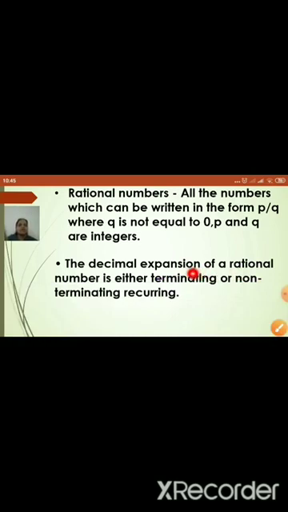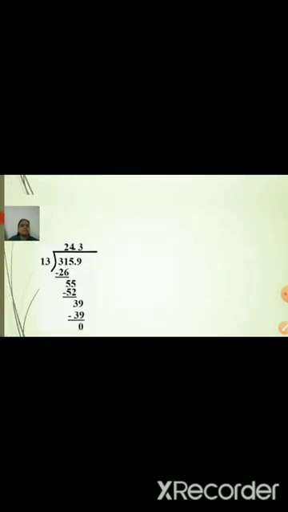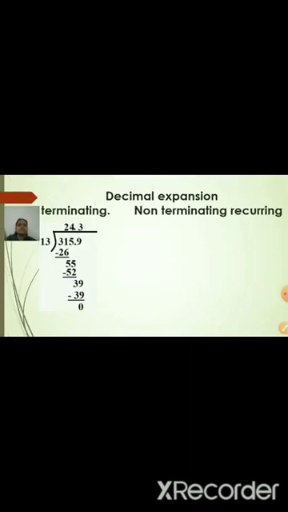So non-terminating recurring. Let us see the first one. What is the meaning of terminating? And then we will see the meaning of non-terminating recurring by example. Okay, so here is the decimal expansion of a number. For example, your fraction is given as 315.9 upon 13.